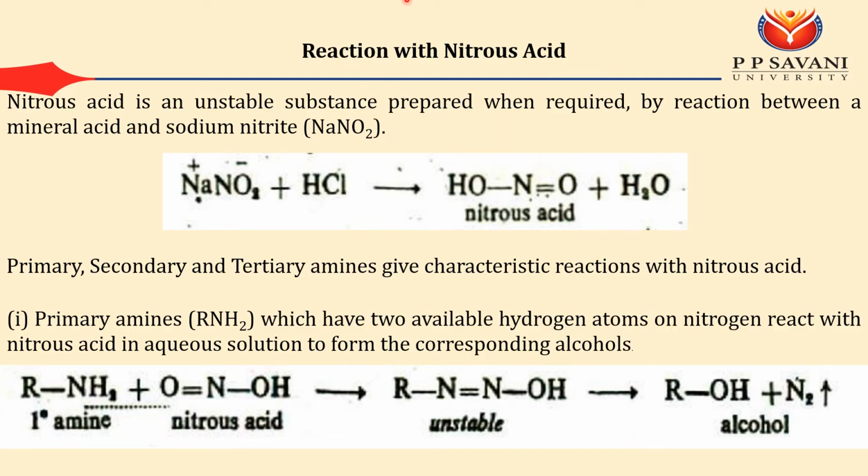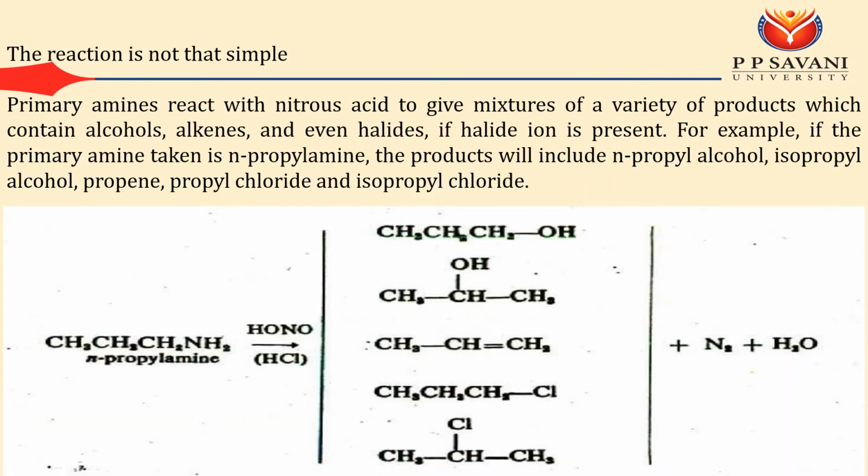So, the reaction with nitrous acid. Nitrous acid is an unstable compound, and it is produced by the reaction between sodium nitrite and HCl. So you will get nitrous acid, and you can detect primary, secondary, and tertiary amine with this reaction. For primary amine, if you are doing a reaction with this nitrous acid, it will produce the corresponding, or I can say, primary alcohol.